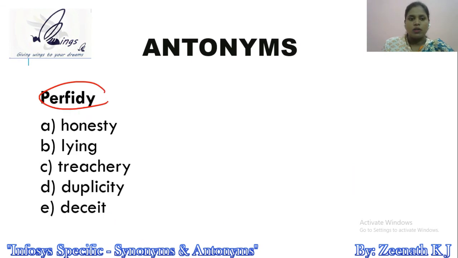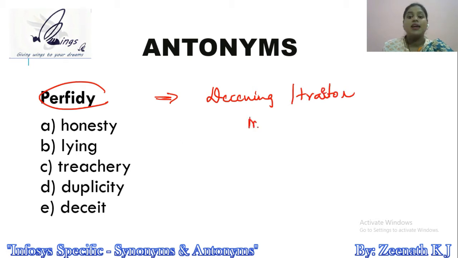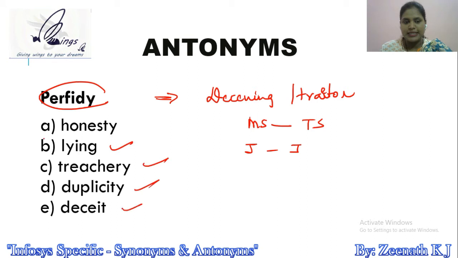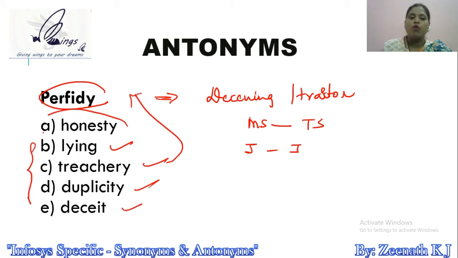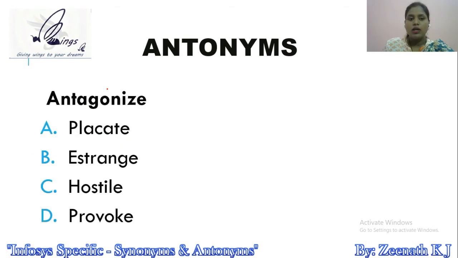Perfidy. Perfidy means deceiving. Okay. Maybe you are a traitor, like how Mir Sadek betrayed Tipu Sultan, and like how Judas betrayed Jesus, the act of deceiving. So from that perspective, my dear friends, lying, treachery, duplicity, deceit, all become the synonyms of perfidy. So the antonym of this word has to be honesty.